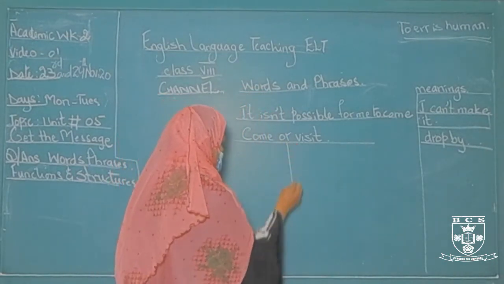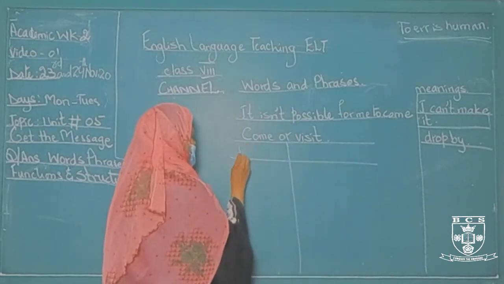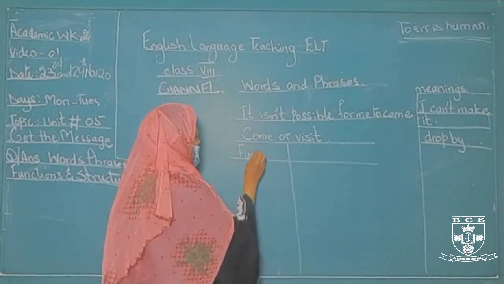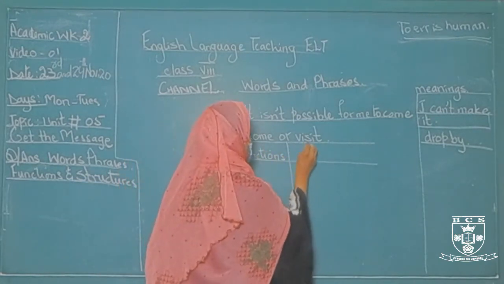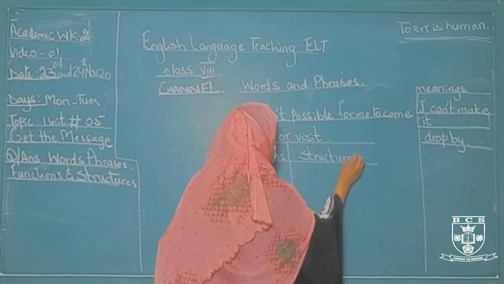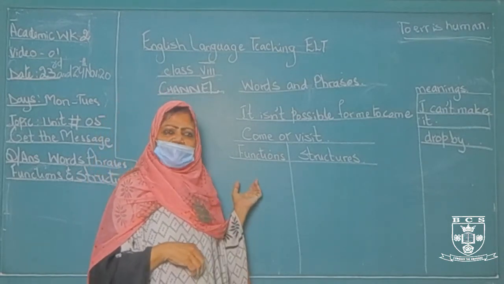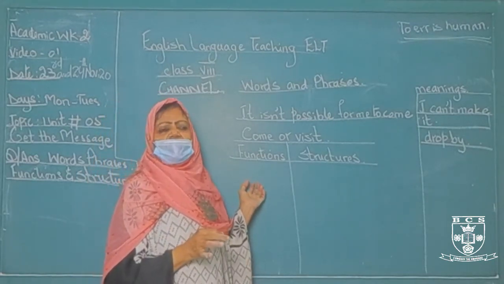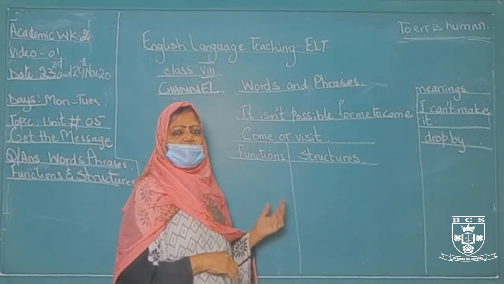You will draw a column like this. Then you will write functions, and then you will write structures. Everything has meaning, and without its functions, क्या function है इसमें, क्या काम हो रहा है?